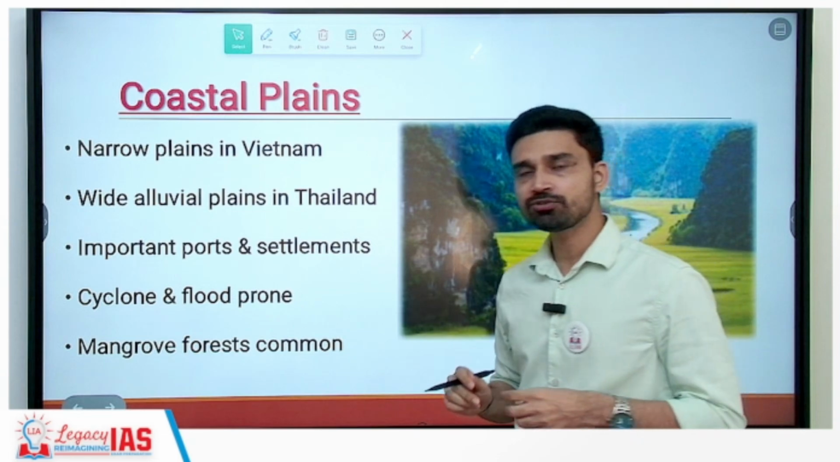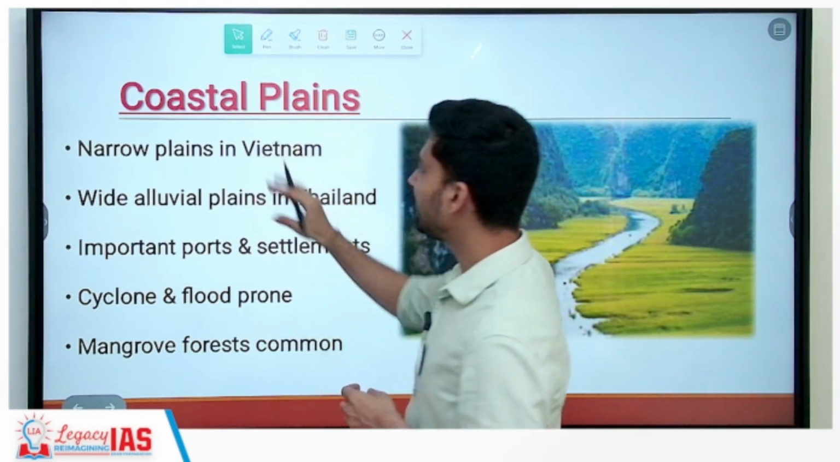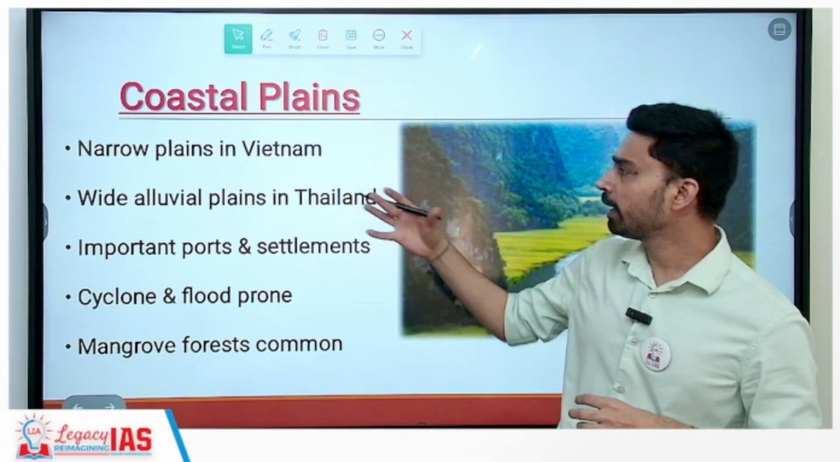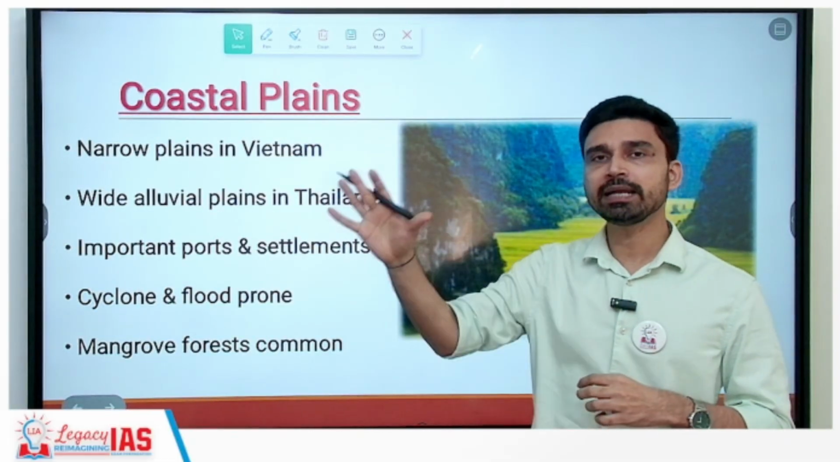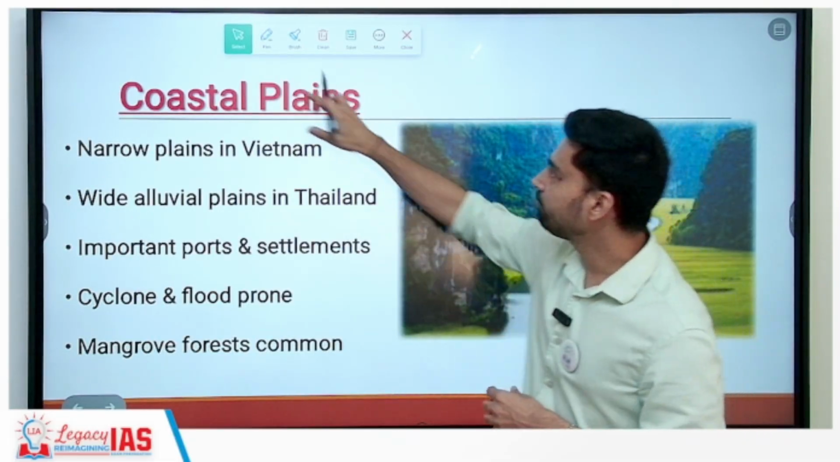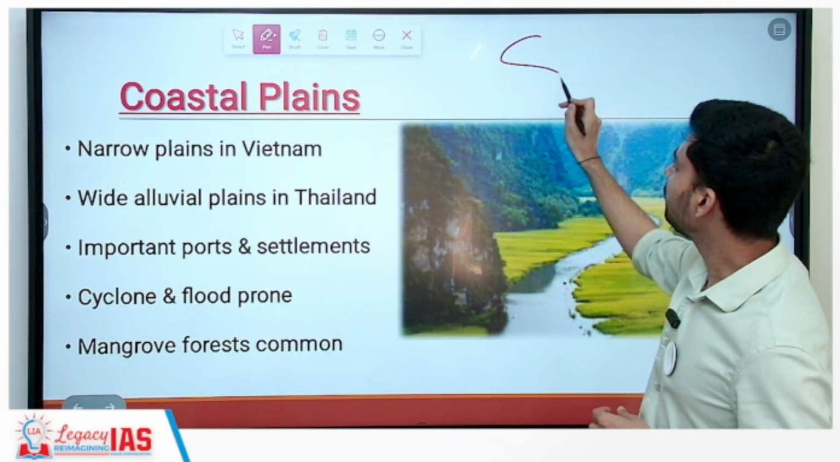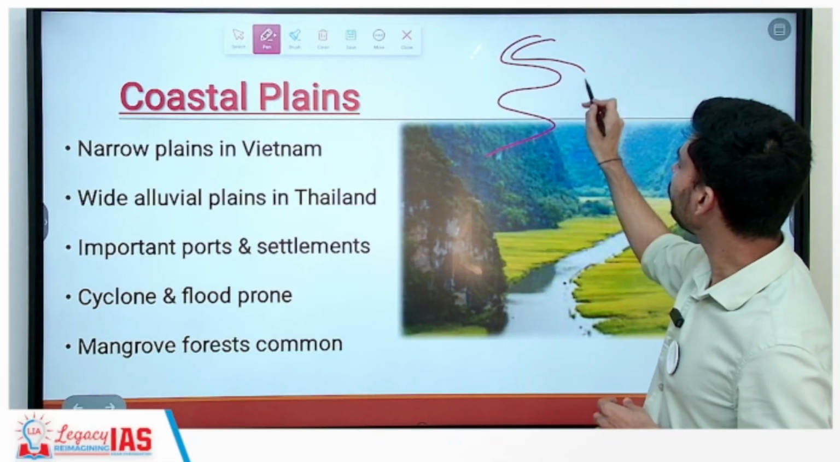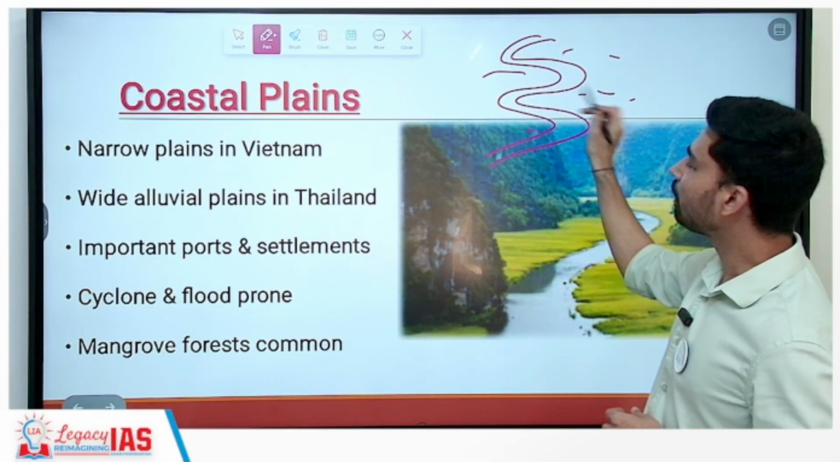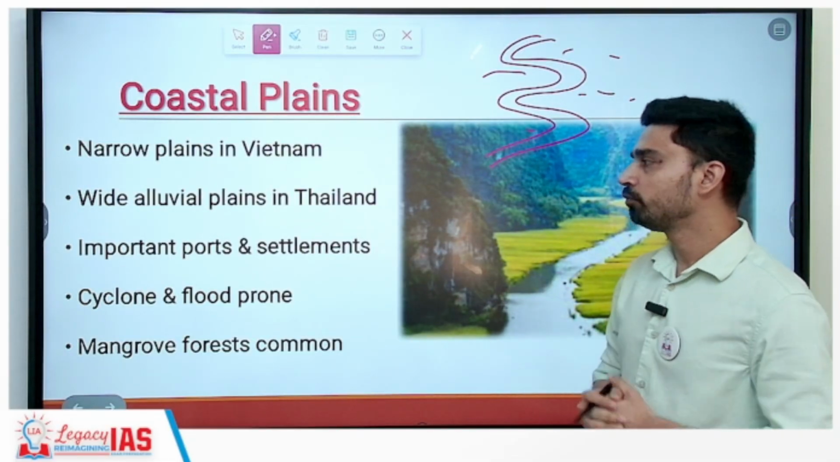So, most interestingly, you have the narrow plains you will find in Vietnam all along the coastline of the South China Sea. At the same time, if you go further inward, in Thailand you will find wide alluvial plains, because rivers that flow across Thailand undergo meandering. Meandering means they flow in a kind of wave-like pattern, and they deposit a large volume of sediment all around this channel, creating a wide alluvial plain.